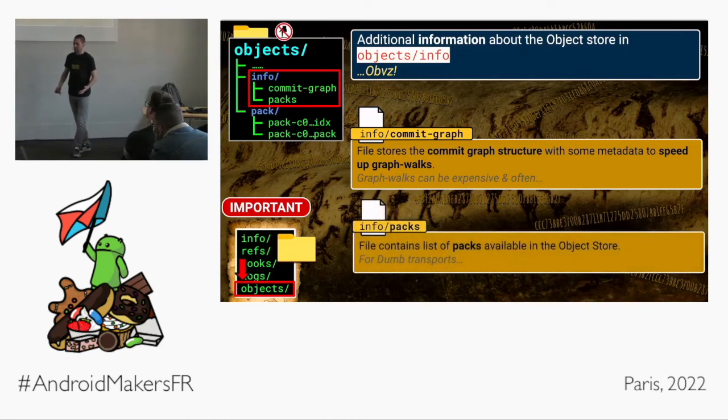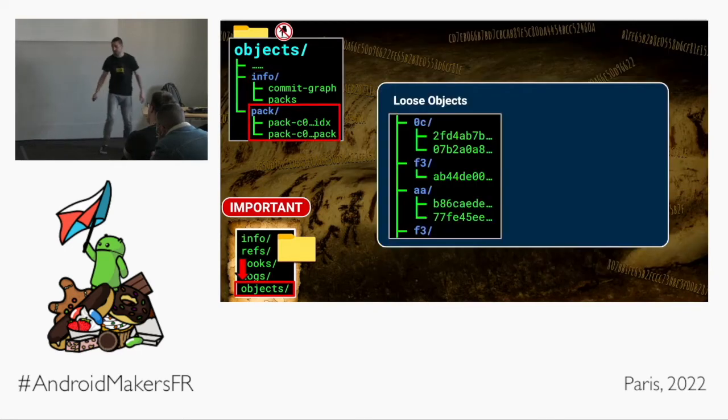And there's also this packs file, which contains a list of packs in the object store. Ben, what's a pack? Oh, I'm glad you asked. Packs, we need to step into the final folder here in the cave system called pack. Packs are interesting. Let me first take a step back and explain how we're storing the objects at the moment. You know, with the 2 character folder names and the files like that, that's called loose objects. They're sort of just, you know, we throw them into the object store and we shake them around. I don't know, they're in a big barrel here or something, right? They're called loose objects when they're stored like that.